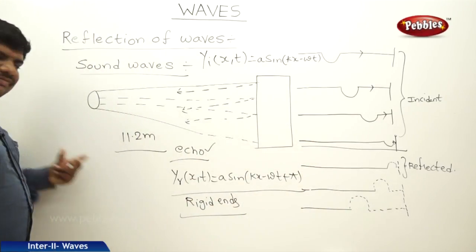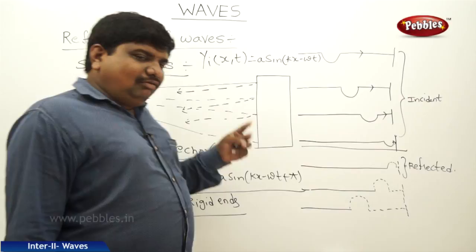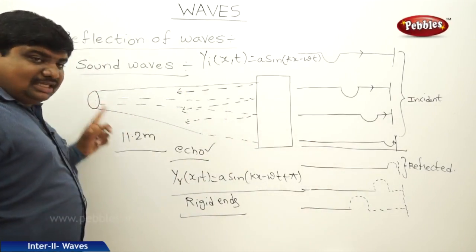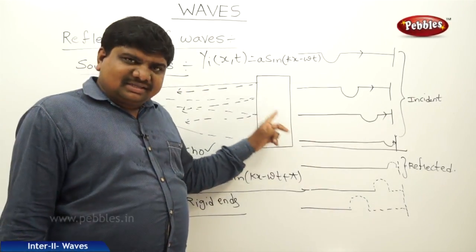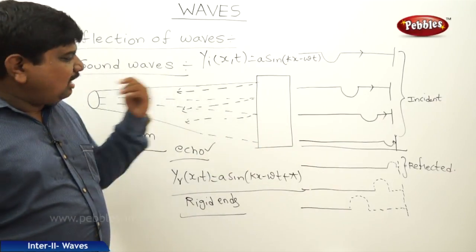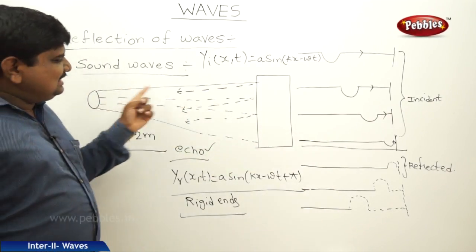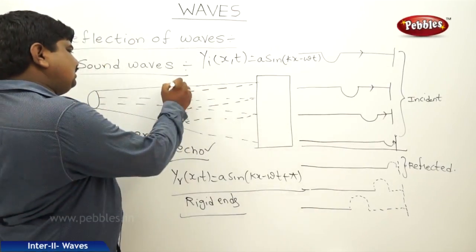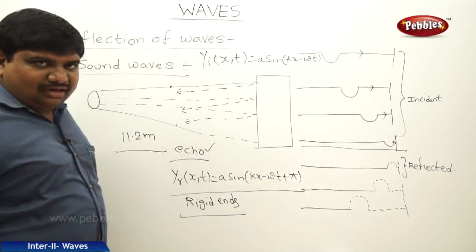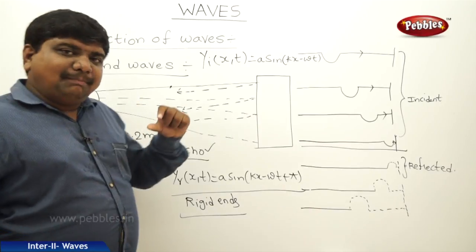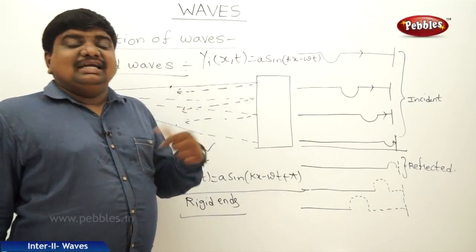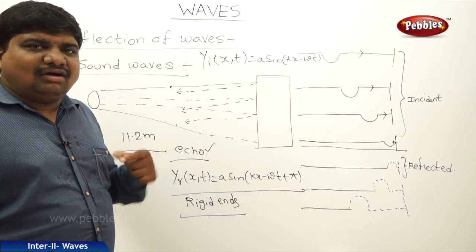So reflection of the sound waves is nothing but the sound waves which were generated from a source meeting an obstacle or a rigid boundary. From there onwards, in the opposite direction, it will move back towards the source. Whenever the incident wave and the reflected wave meet at one common point within a short interval of time, at that point the amplitude of the sound wave is maximum. It is nothing but the creation of echo.